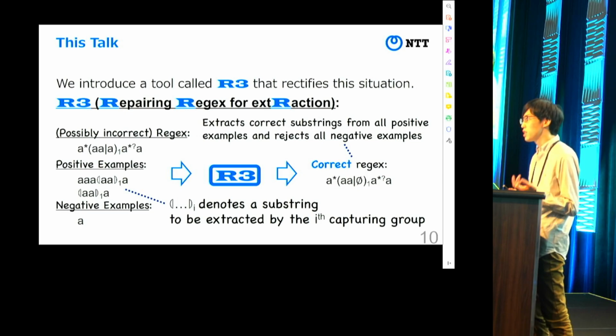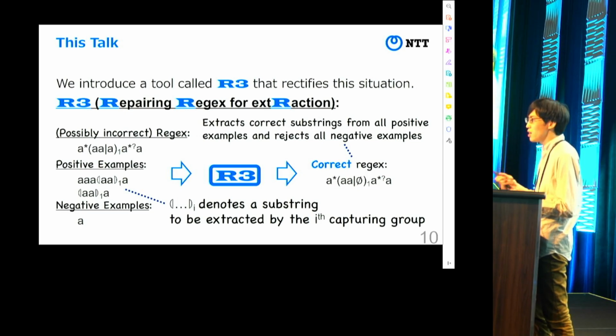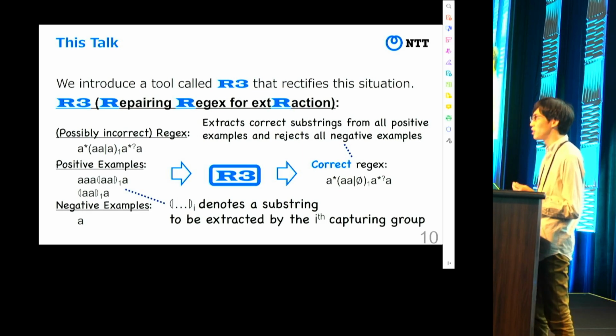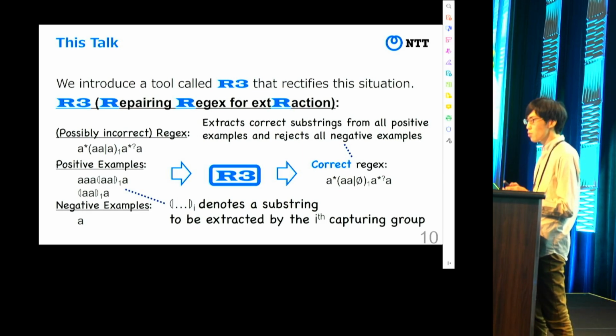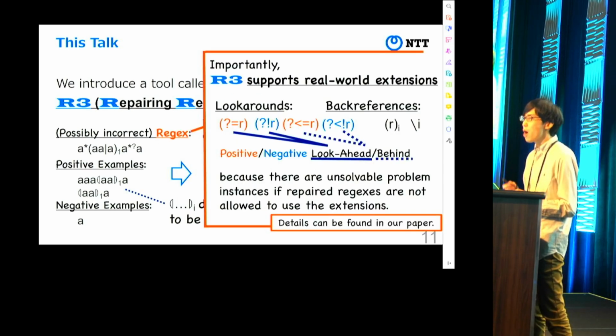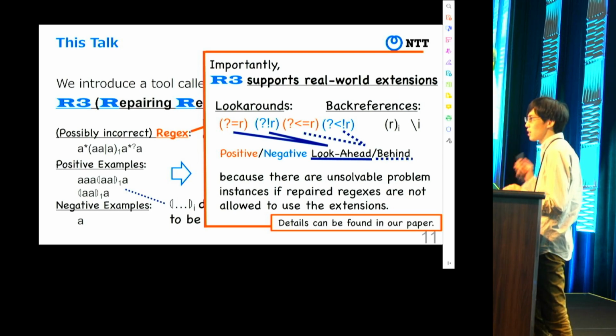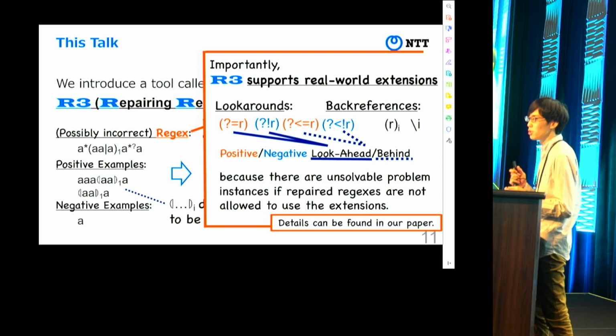Once we input this information into our tool R3, R3 outputs a correct regex. Correct means that the regex extracts correct substrings from all positive examples, and it rejects all negative examples. So we do not need to repair regexes for extraction manually. One of the important points of this work is that our tool R3 supports real-world extensions. This point is important because if we do not allow them, then there are unsolvable problem instances. But if we allow them, then every problem instance has a solution.